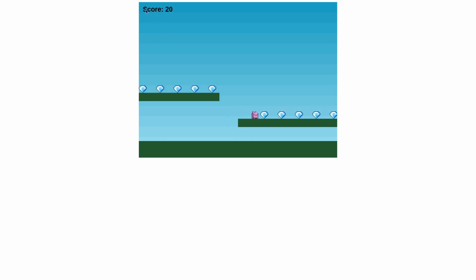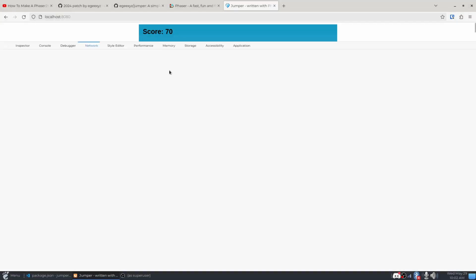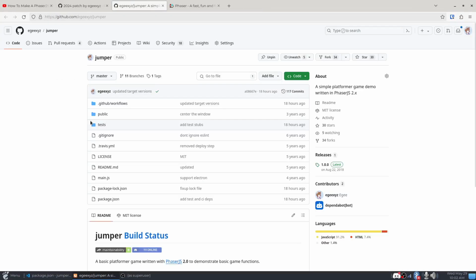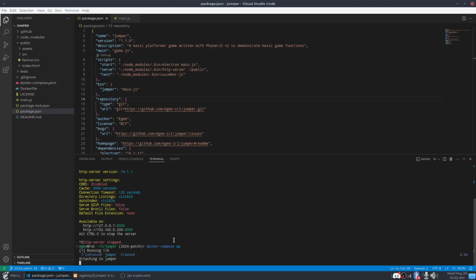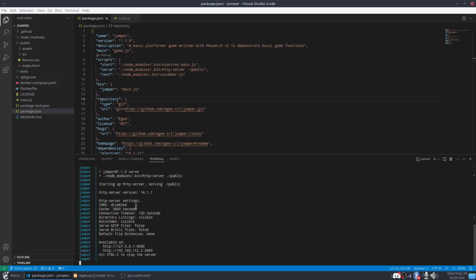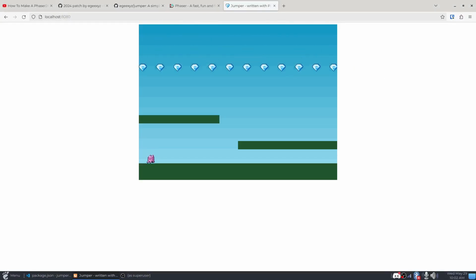So this should probably be centered. I was kind of lazy when I put this together, but this is a patch, not anything too crazy. And then why the heck not? I put it into Docker, and I think that this works. It should. And it does, yeah. I had some trouble getting this thing running in Docker.